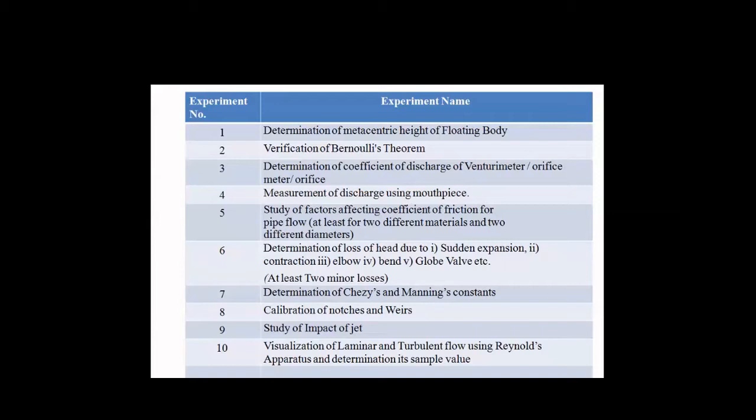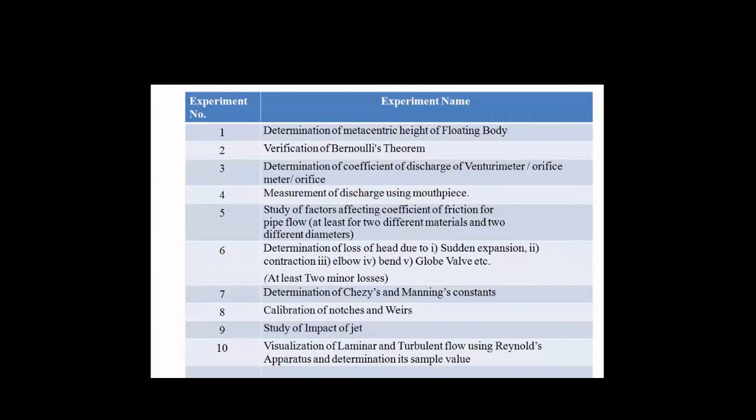In our major losses, first we take different types of material pipes, and then we calculate their different friction losses. For this friction loss, we calculate from the Darcy-Weisbach equation, which we are studying in our theory session.